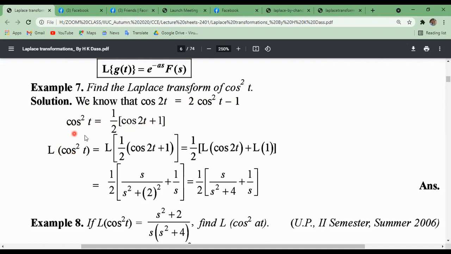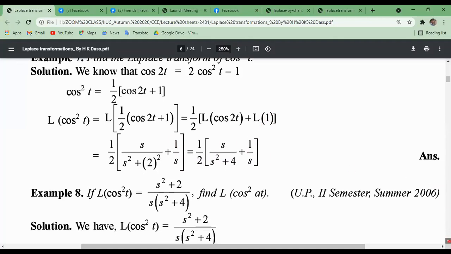That means Laplace transform of cos square t can be written as half of Laplace transformation of cos twice t plus 1. Okay, now using the linear property of Laplace transformation, half Laplace transformation of cos 2t plus Laplace transformation of 1. Now you must know from our previous lecture, Laplace transformation of cos at is s divided by s square plus a square, a means 2 here, and Laplace transformation of 1 was 1 by s. So we get this, the Laplace transformation of cos square t.